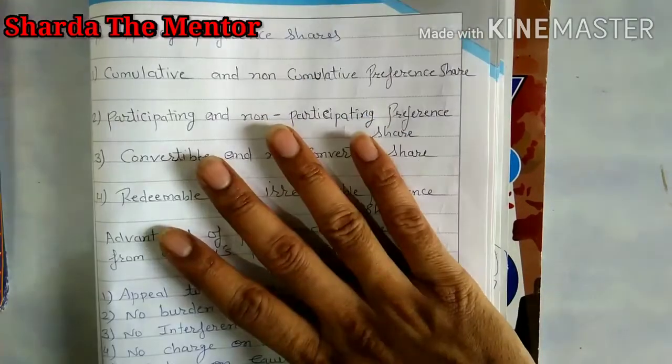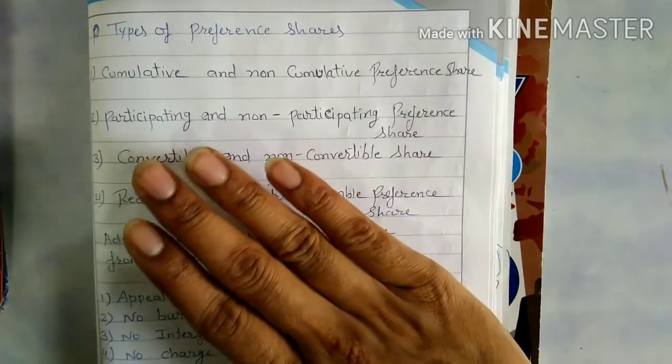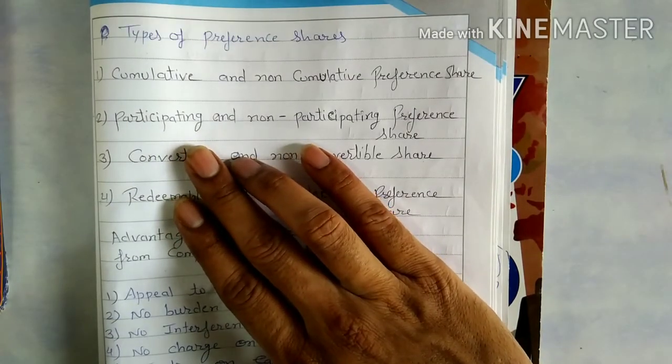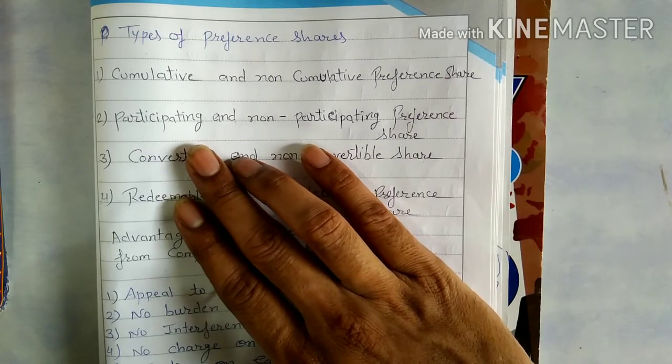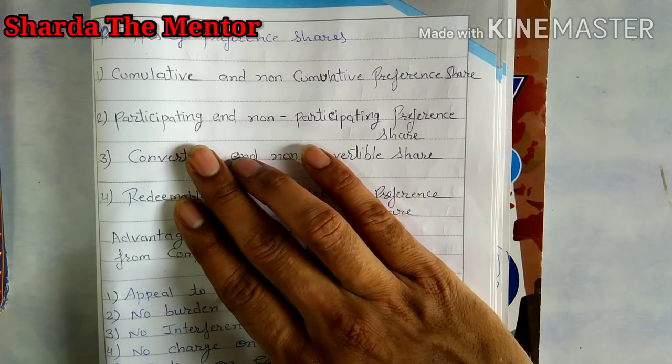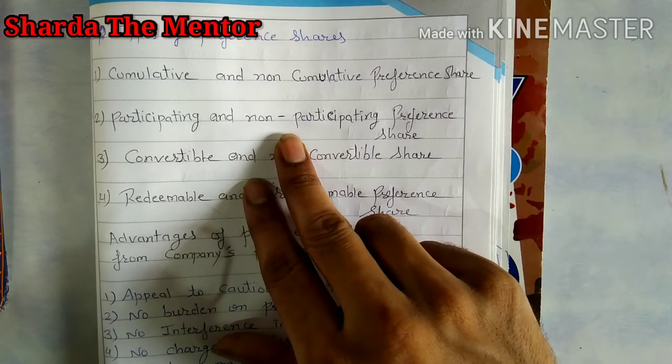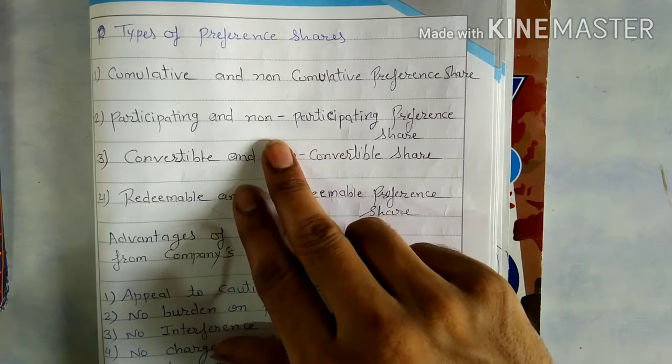So in case of participating preference share, preference shareholder has the right to get part of the residual profit after distributing to the preference share and equity share. And non-participating preference share does not have any such right to take share of the residual profit.